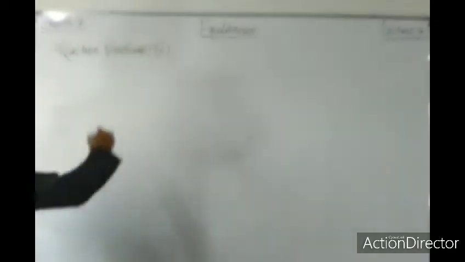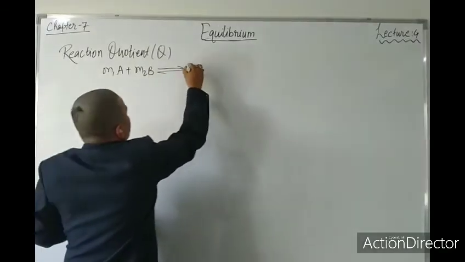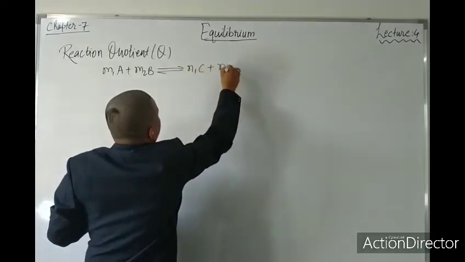Now, as you know very well, take the chemical equilibrium reaction m1A plus m2B in equilibrium with n1C plus n2D. This is our chemical equilibrium reaction.